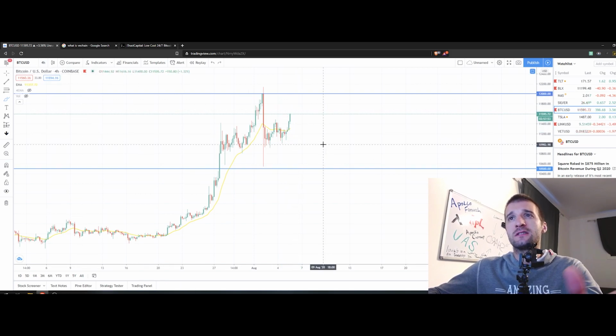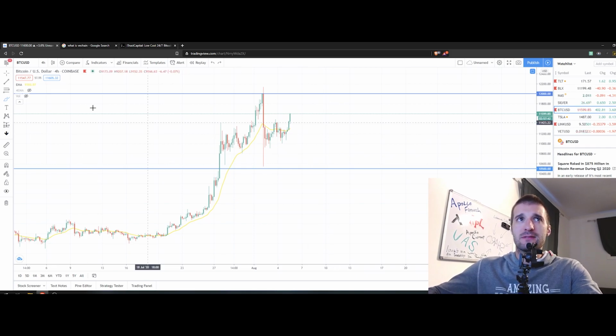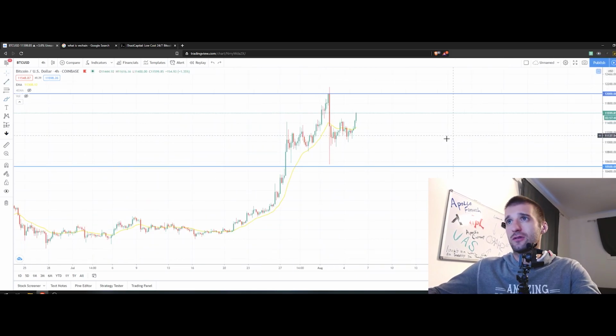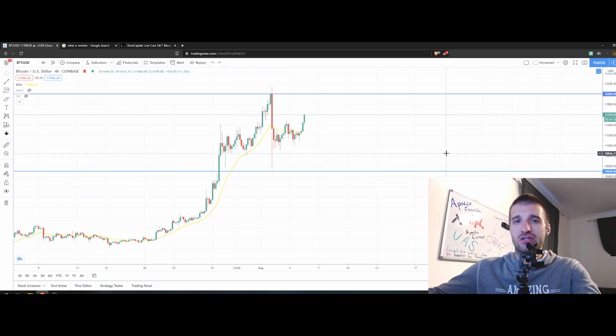The most important thing that you need to observe about Link, VET and other altcoins is Bitcoin. If Bitcoin continuously keeps pushing to the upside with a little bit of stagnation and consolidation on the side, that's pretty good because altcoins will probably hold those levels. If we start breaking support levels violently, like we had this big violent move towards $10,500, then you could expect a red sea in the altcoins, also in Link and VET.